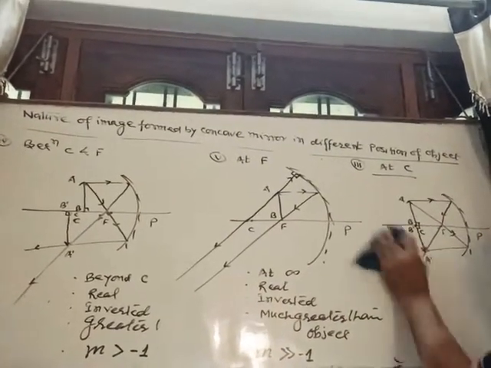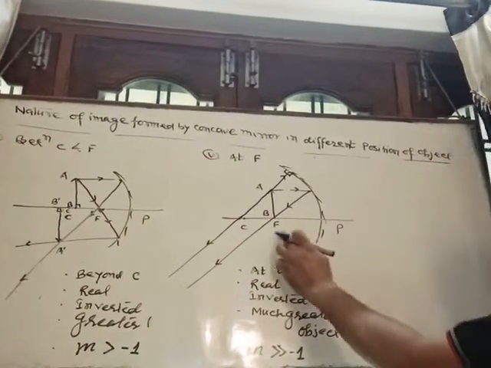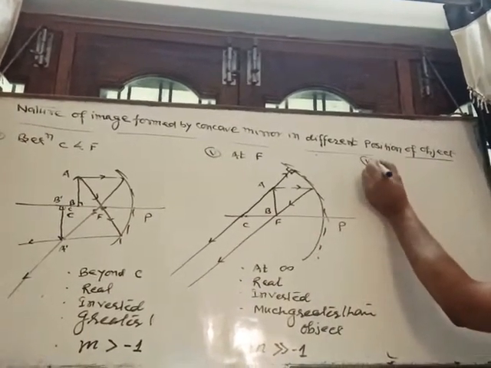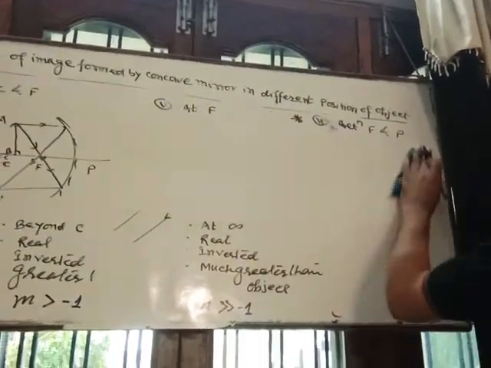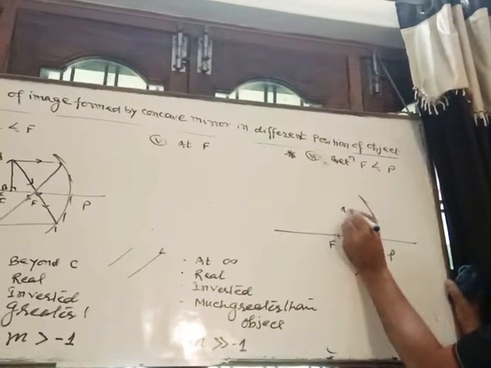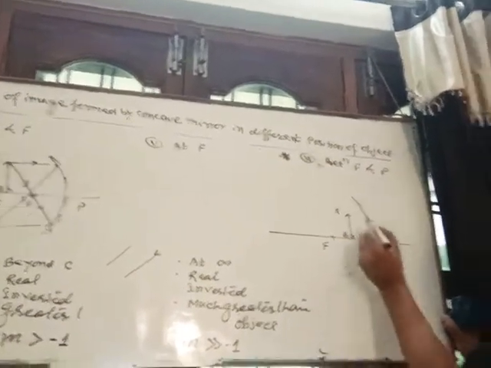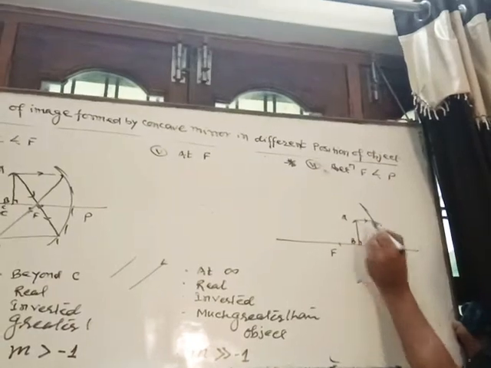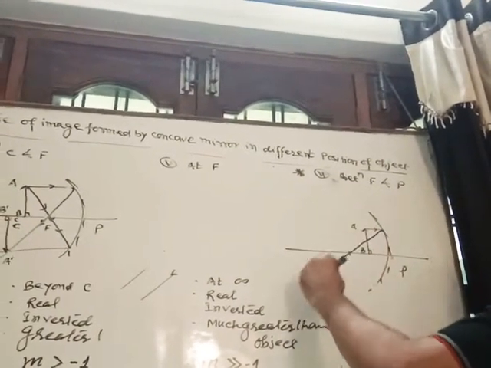And last and very important case, when object is kept between focus and pole. It is kept here, A, B, in between pole and focus. One incident ray coming parallel to principal axis, certainly it will pass through focus.